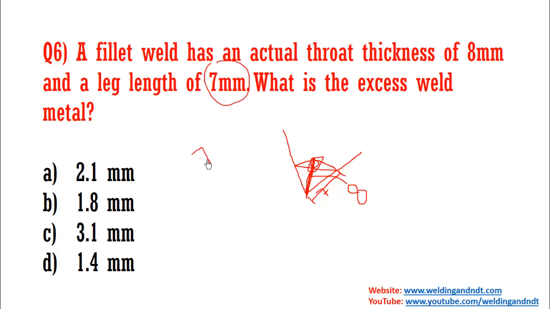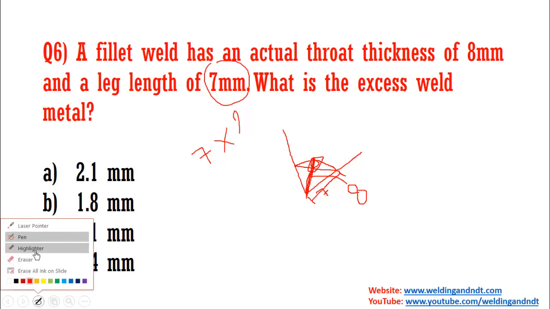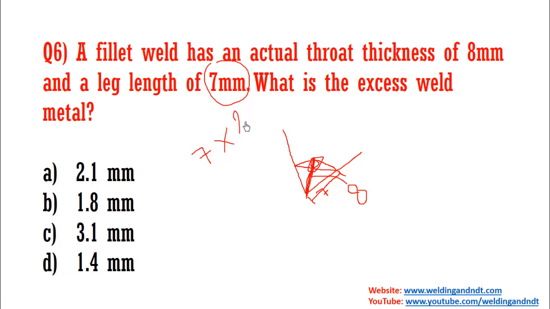7 into 0.7. Just a second, let me bring the highlighter, eraser. So here I'll erase this also.